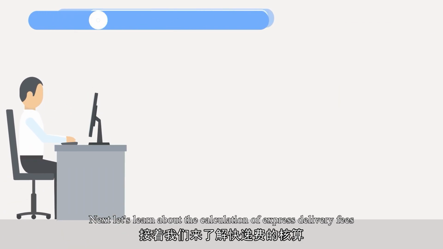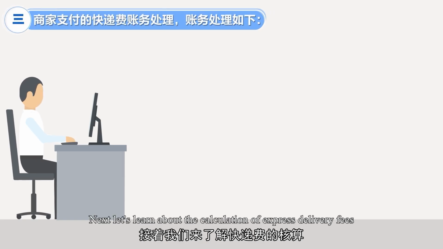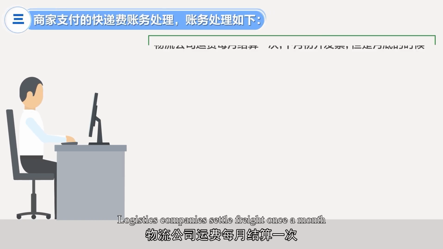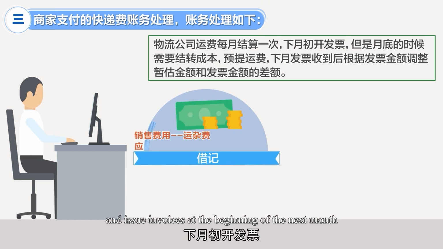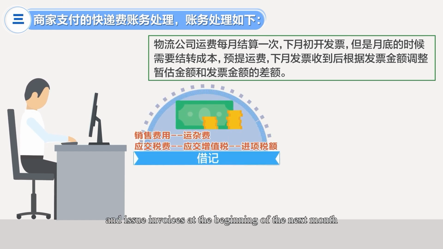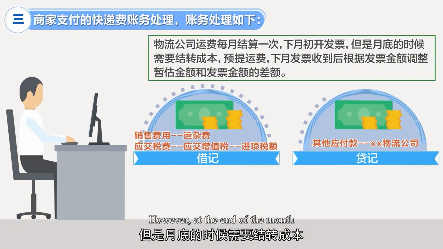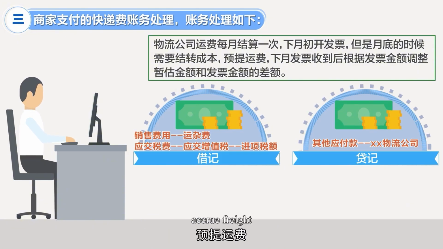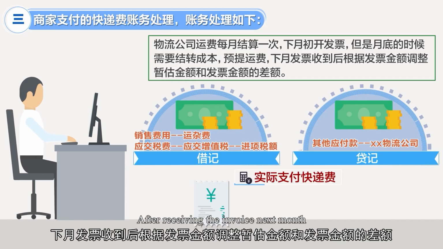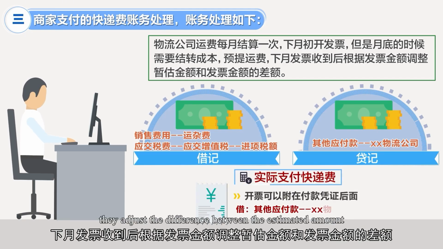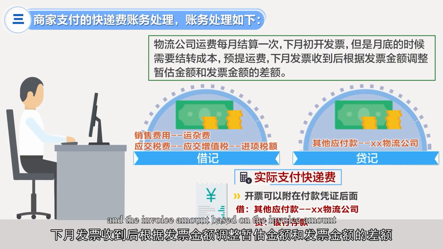Next, let's learn about the calculation of express delivery fees. Logistics companies settle freight once a month and issue invoices at the beginning of the next month. However, at the end of the month, they need to carry forward costs, accrue freight, and credit other payables. After receiving the invoice next month, they adjust the difference between the estimated amount and the invoice amount based on the invoice amount.